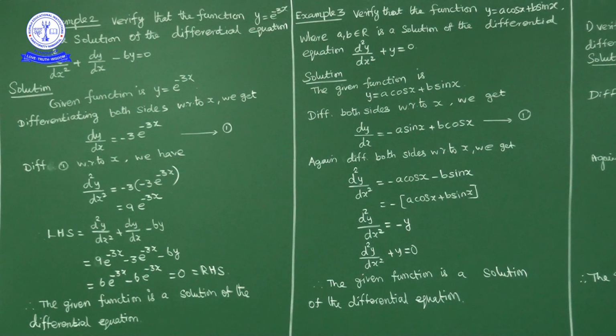Now again differentiate with respect to x. What will we get? The derivative of dy by dx is d square y by dx square. Okay. Now the derivative of this part, minus a into sin x, the derivative is cos x.